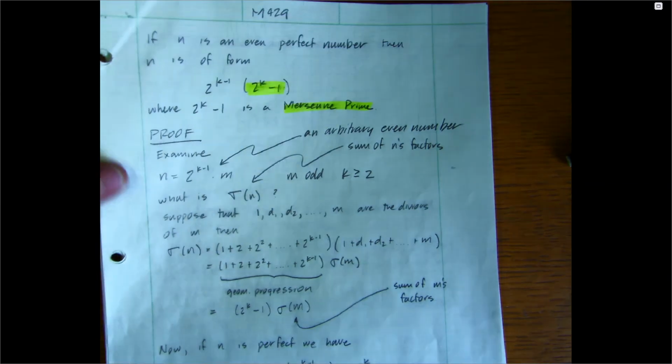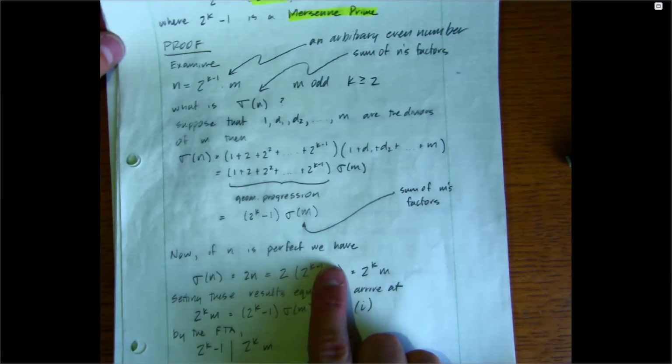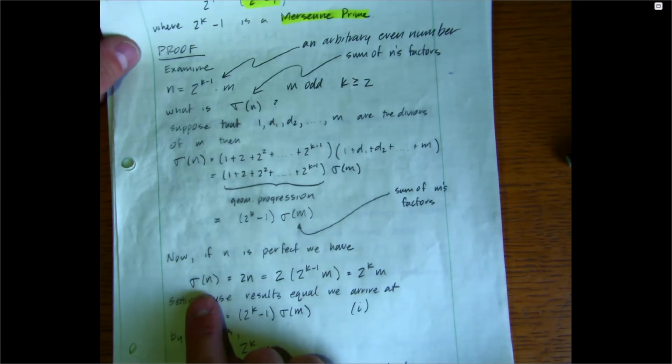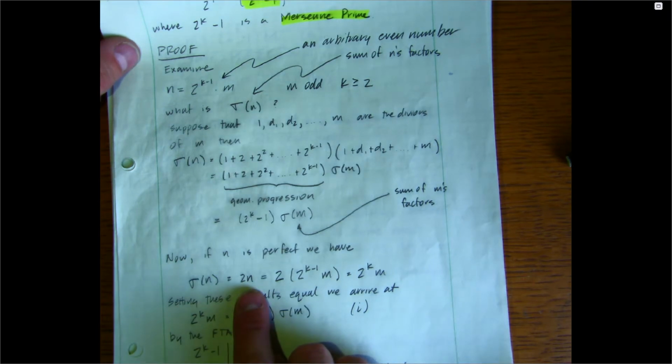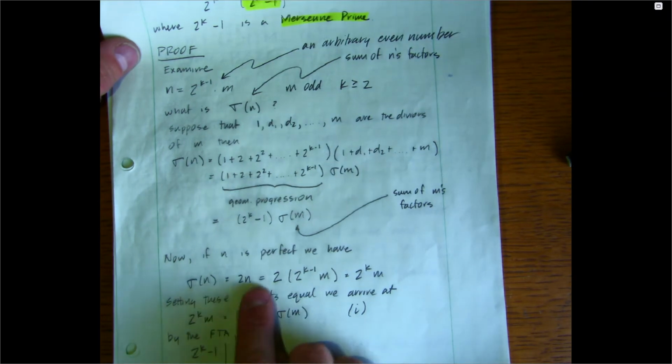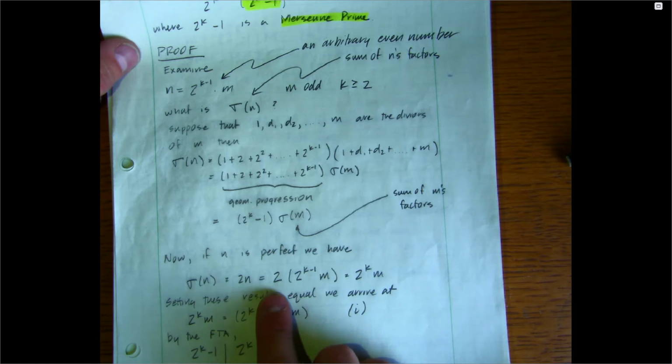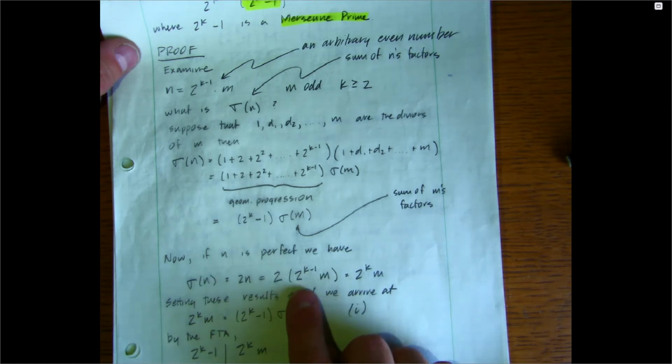So now think about this. If n is perfect, then what we know is that sigma of n is going to be equal to 2n, and it's also equal to 2 times 2 raised to the k minus 1 times m. Okay.